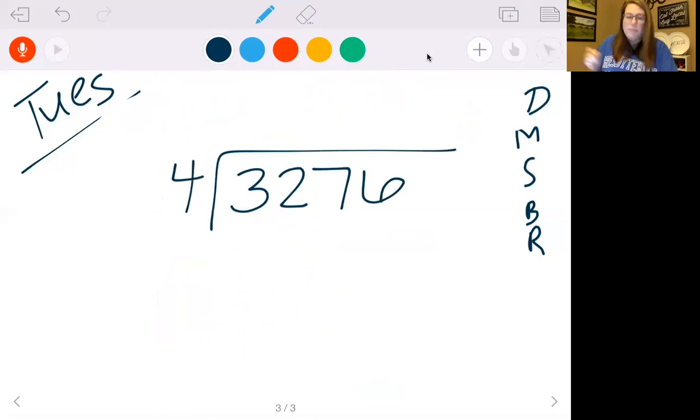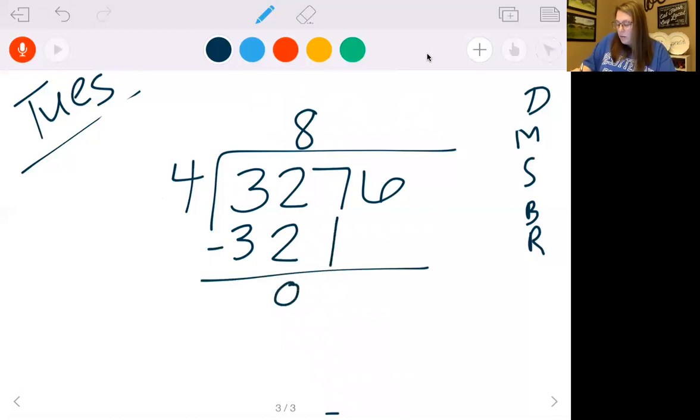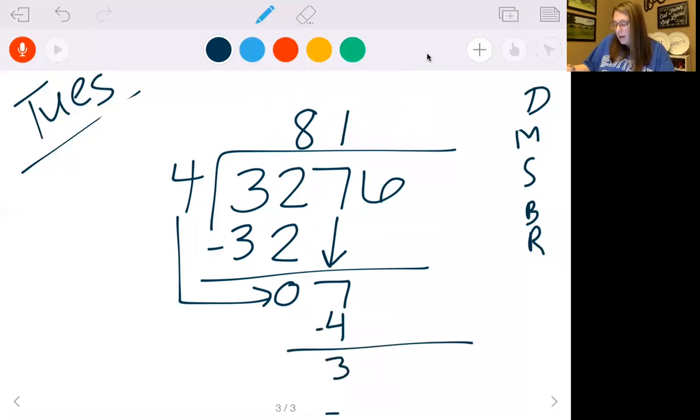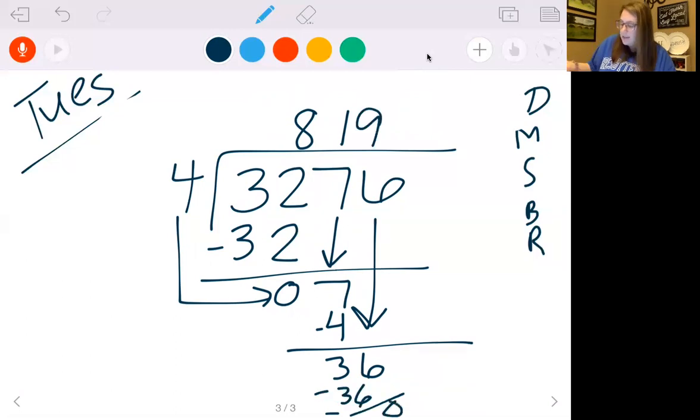3,276 divided by 4. 4 goes into 32 8 times. Multiply 4 times 8, 32. Subtract that, I get 0. Bring down my 7. 4 goes into 7 1 time. 4 times 1 is 4. Subtract. I get 3. Bring down the 6. 4 goes into 36. Let's see. 4 times 8 is 32. 4 times 9. And we get 0. So 819 is our answer.